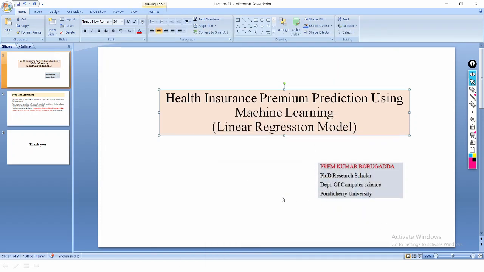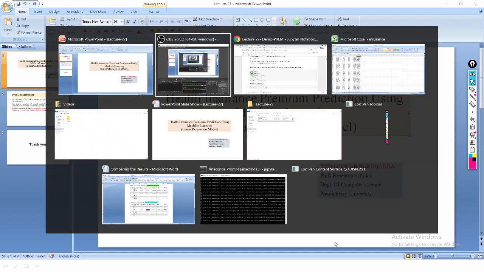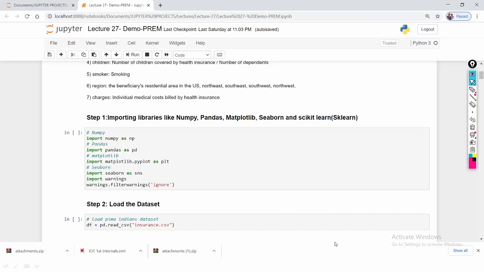Hi friends, today we are going to discuss health insurance premium prediction by using machine learning algorithms. So here the project is health insurance premium prediction. So here, how to predict the charges by using the machine learning models.